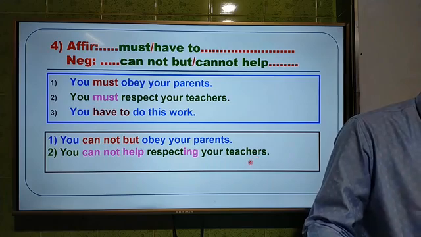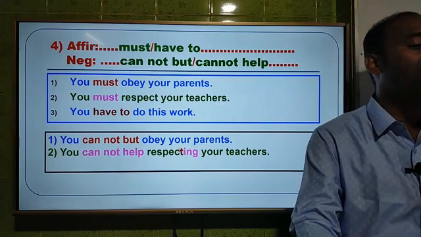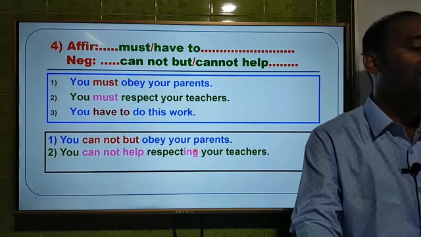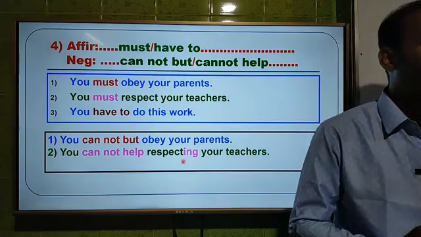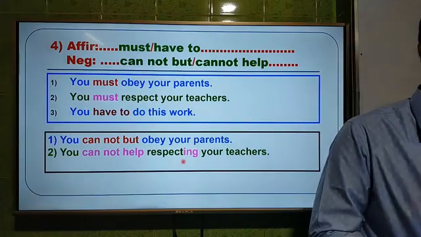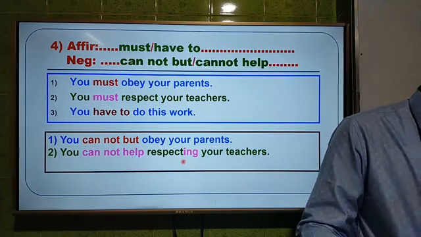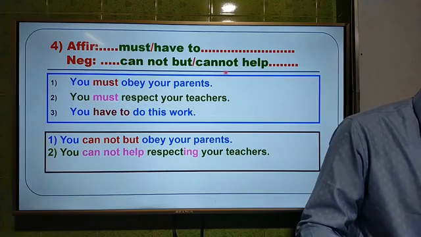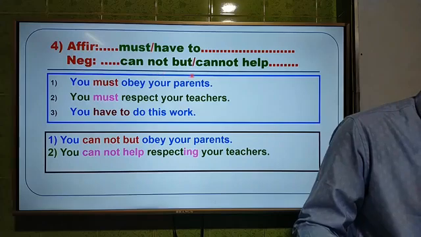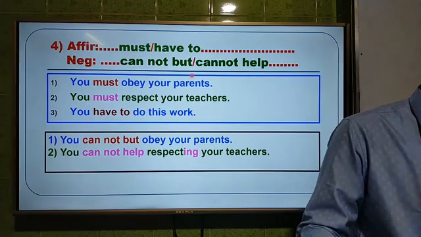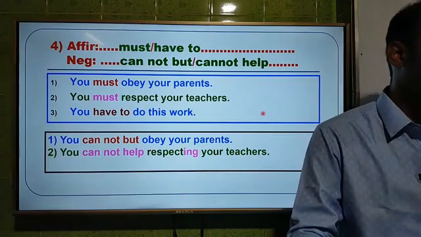Dear students, you have to recall or you have to remember that if you use cannot help, you have to add ing after the verb. This is the difference between cannot but and cannot help. You can use to, anyone you can like, but if you use cannot help, you have to add ing with the verb. But if you use cannot but, you cannot change anyone. Okay, and if you fail to understand, please comment and I will try my level best to answer your question.